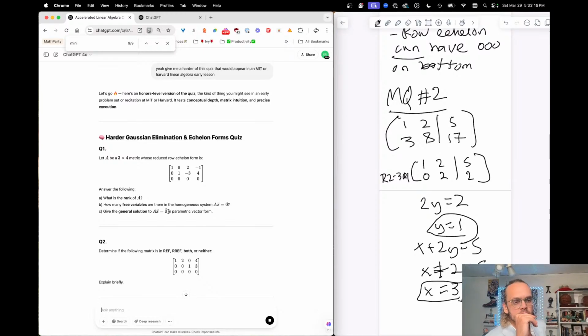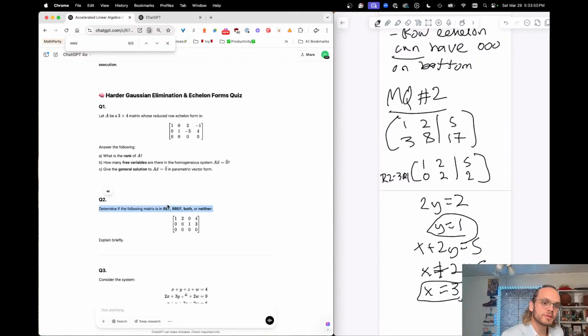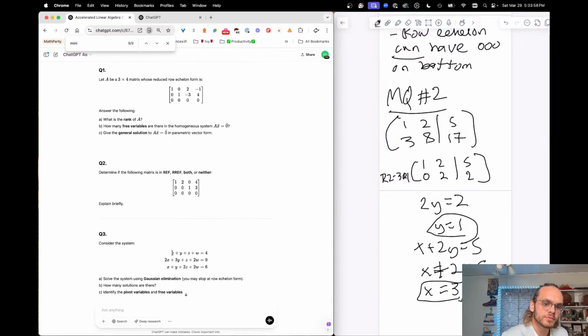They give me reduced row echelon form. They want to know the rank of A. That's easy. It's 2, because that bottom row. How many free variables are there in the homogeneous system? So we have these vectors. The vectors I haven't gotten into. I know that's a later lesson, so hold off now. I need to understand what a homogeneous system is too. You know what? The general solution to this is equal to the 0 vector. So is this row echelon form, reduced row echelon form, both or neither? It's interesting because it's 3 by 4. And we got this one here.